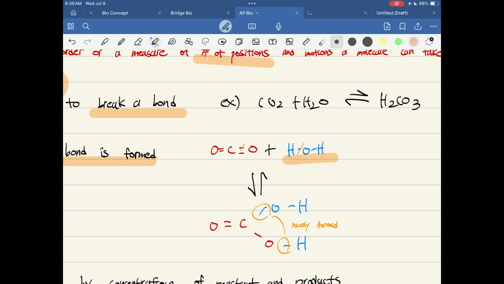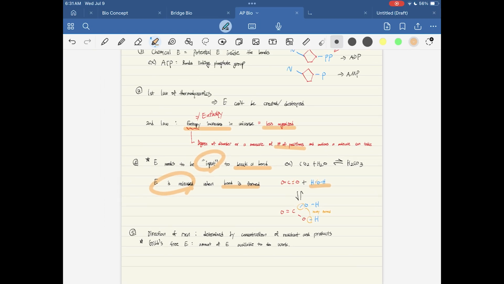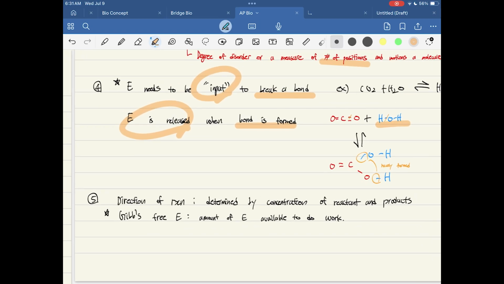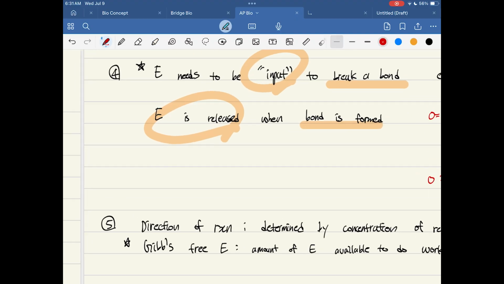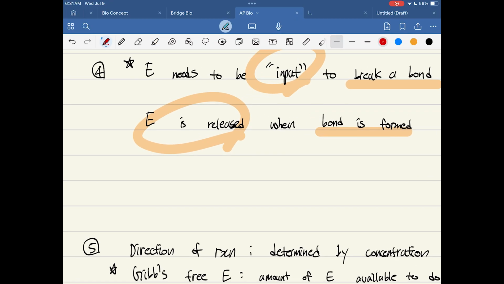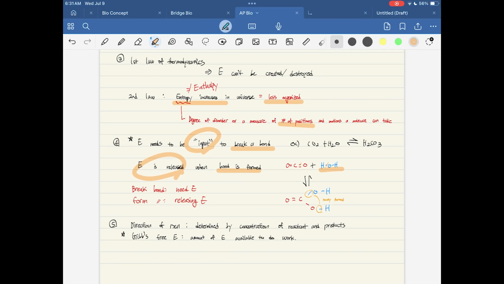And when a bond is formed, the bond releases energy to the environment. You've got to memorize this part. So to repeat this: to break a bond, you need energy. To form a bond, you release energy.